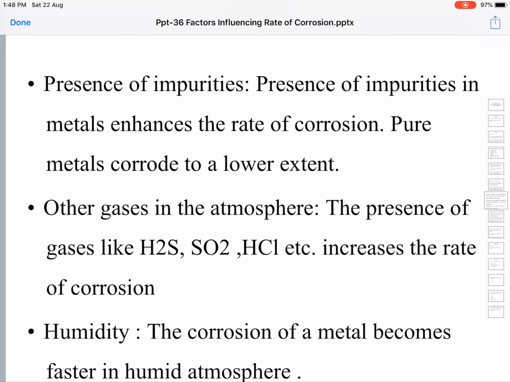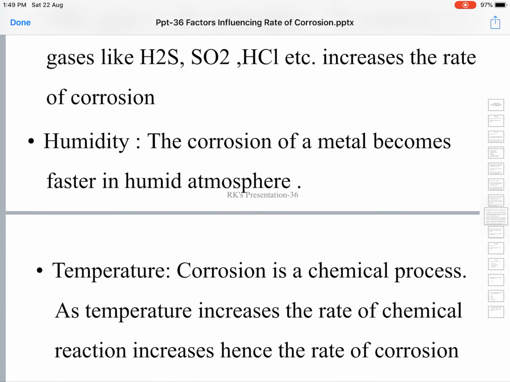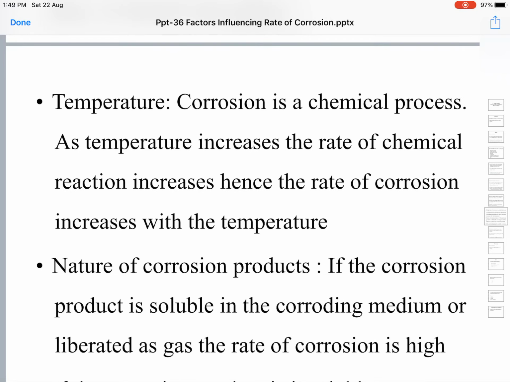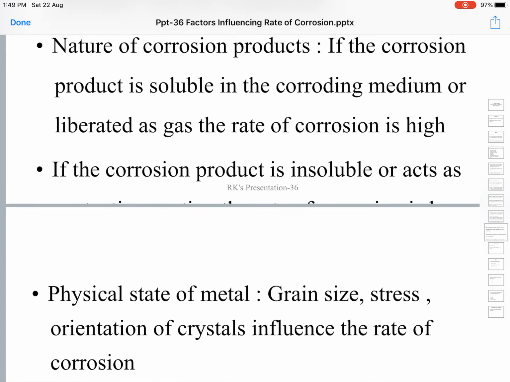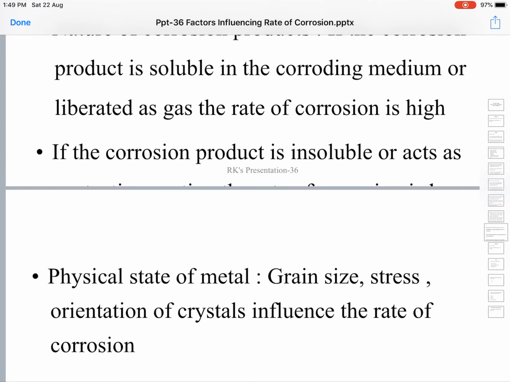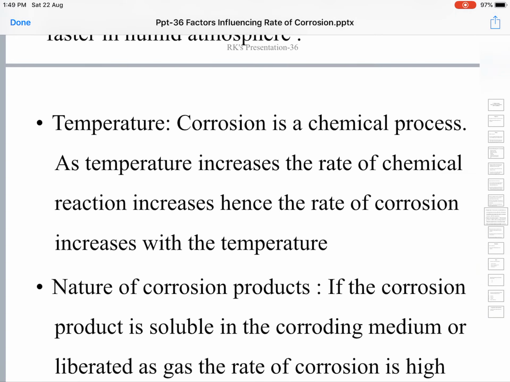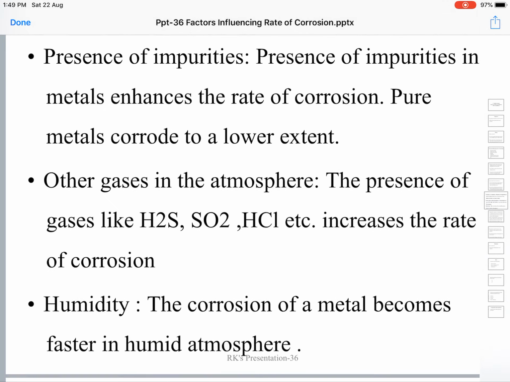Another thing is the grain size of the metal, or physical inhomogeneities, the physical state of the metal. We'll come to that a little later. That is also there.